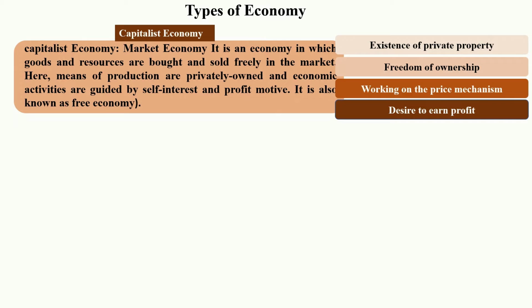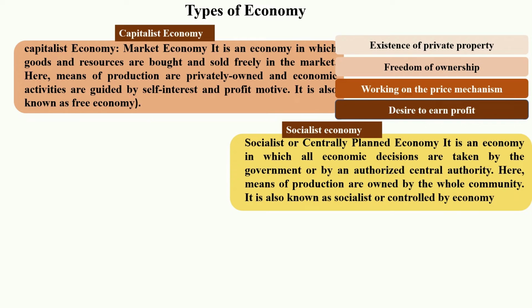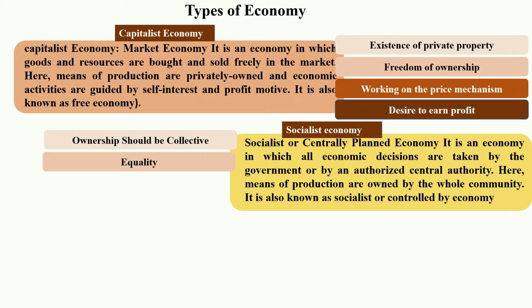The other type of economy is the socialist economy, or centrally planned economy, in which all economic decisions are taken by the government or by an authorized central authority. Here the means of production are owned by the whole community. It is also known as a controlled economy. Here we can conclude that ownership is collective. All ownership is collective, meaning the government or any other central planning authority will be the owner of all resources in an economy.